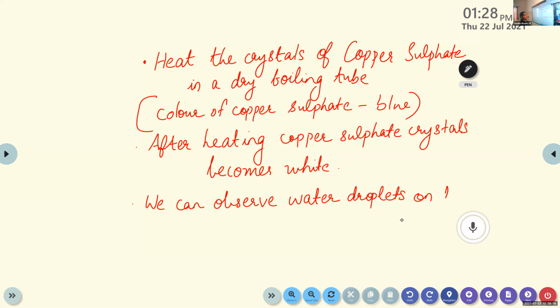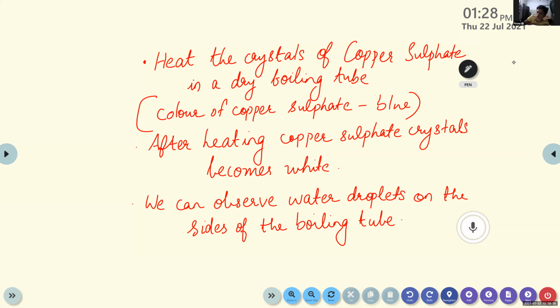So can you tell me from where do these water droplets come? Only copper sulfate crystals are there. We just heat those copper sulfate crystals. I mean, that heating, evaporated from which substance? Yeah, it's from copper sulfate itself. Okay, so you can write there: the water droplets are